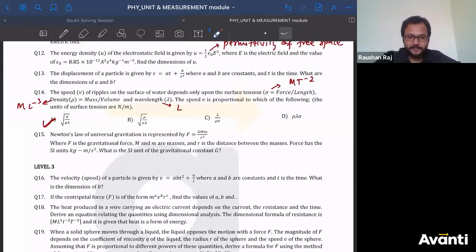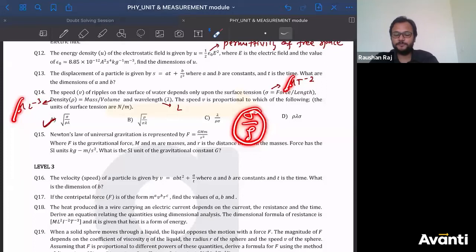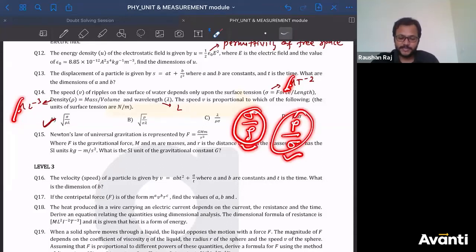Because if I'm writing sigma by density, in sigma and density m will be there, that will be cancelled. So dimension of m will become 0. Or I can say rho by sigma. Right now I don't know, right? So any one of them should be there. Either sigma by rho or rho by sigma should be there. Then only mass can be considered as 0.